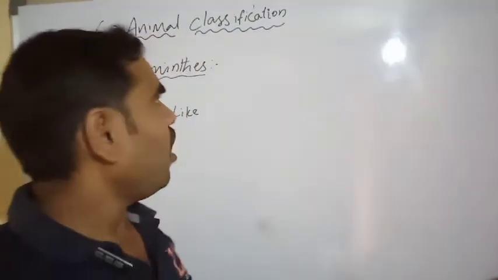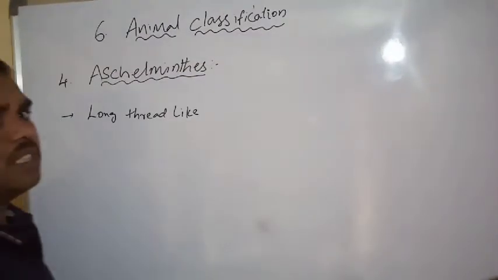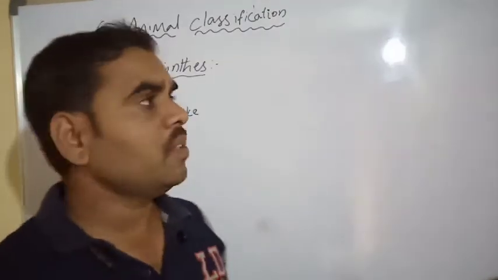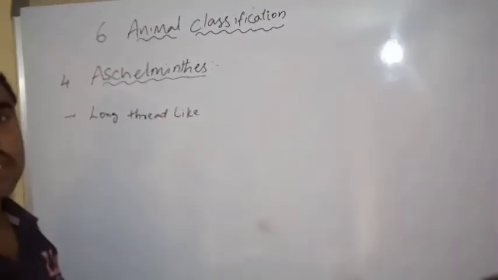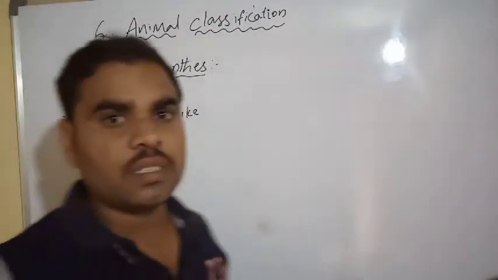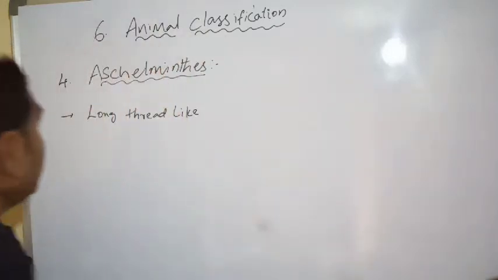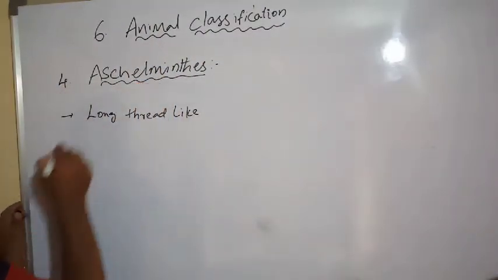See, today we have to learn about the Aschelminthes. We already completed the introduction to the classification of animals. Next, we completed Porifera, Coelenterata, and Platyhelminthes. Next, we have the fourth one, Aschelminthes.